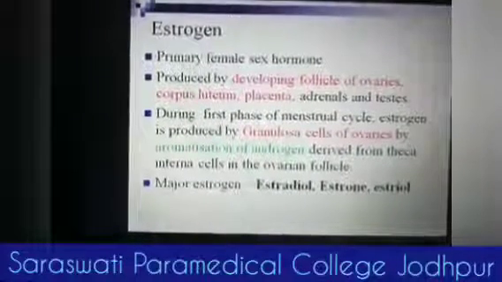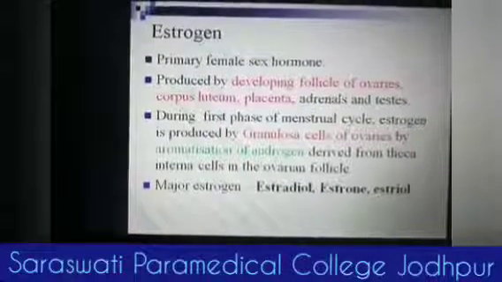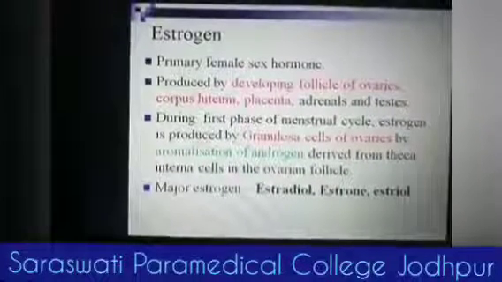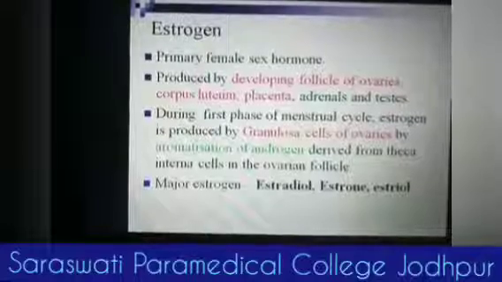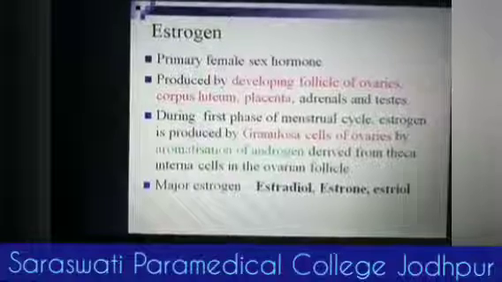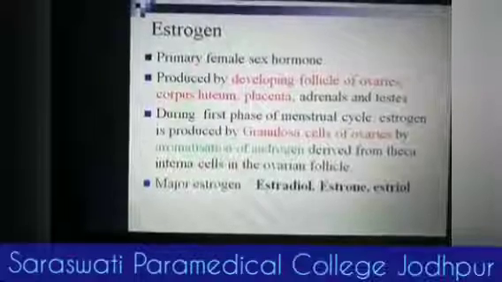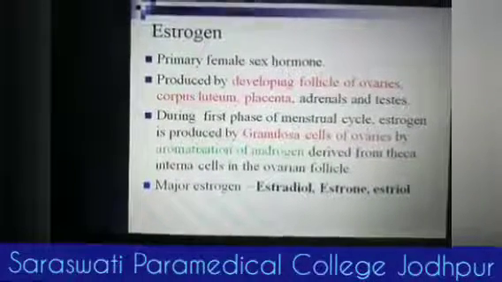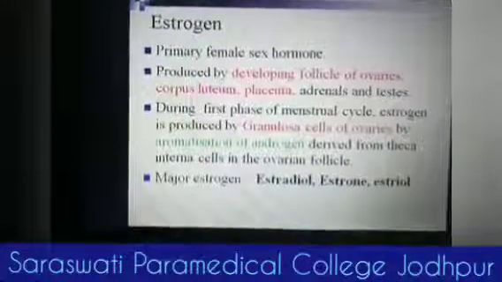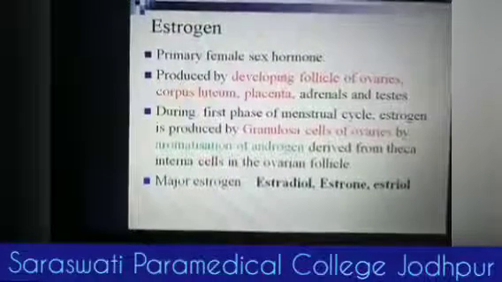the ovaries. During the first 5 days of the menstrual cycle, estrogen is produced by granulosa cells of ovaries by aromatization of the androgen. By which mechanism? By aromatization of androgen. That means testosterone is converted into estrogen with the help of enzyme aromatase. That is called aromatization of androgen. That androgen is derived from theca interna cells in the ovarian follicle.